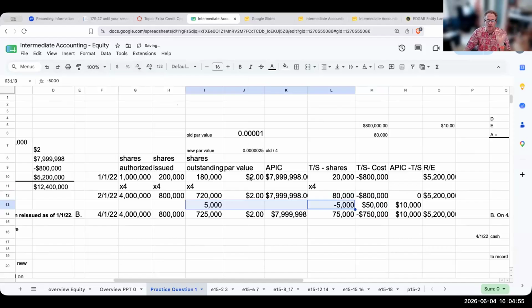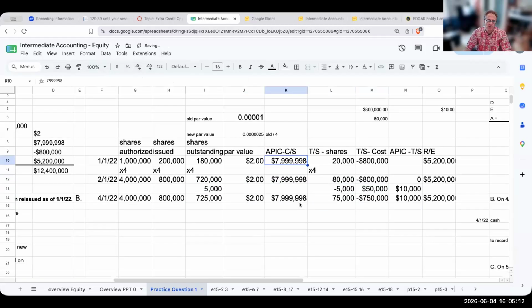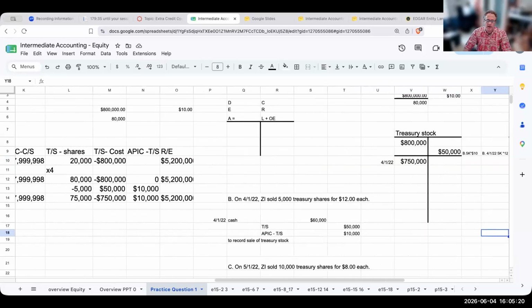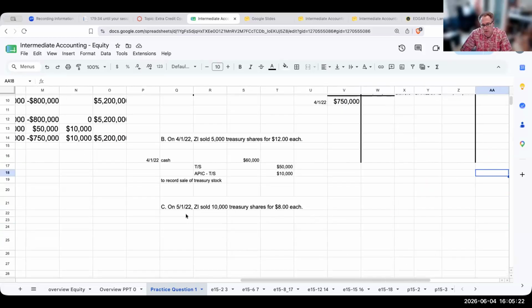Remember, par value is not being impacted at all. That's just going to be staying the same. Additional paid-in capital, and I'll say this is APIC. Common stock is not changing, right? Because that additional paid-in capital was recorded when the shares were initially issued. This is essentially what's happening when my shares are being reissued. Okay. So let's take a look at this next one.